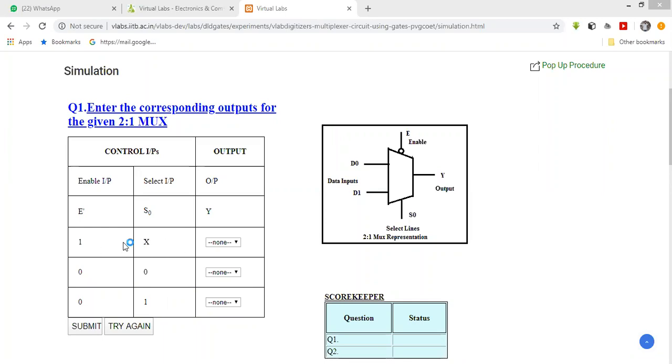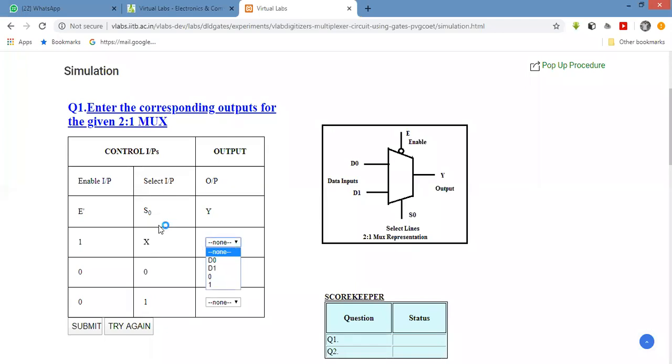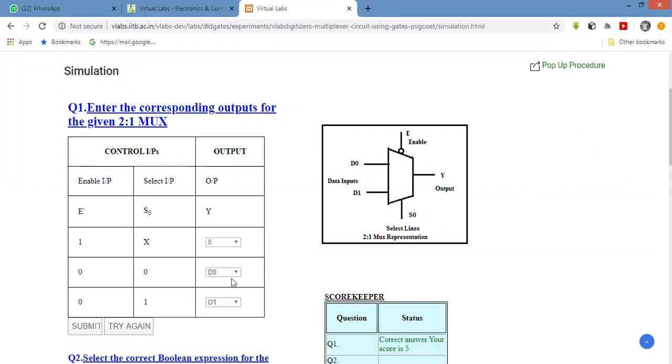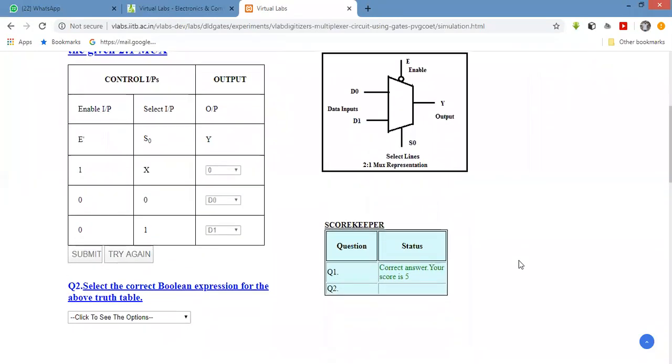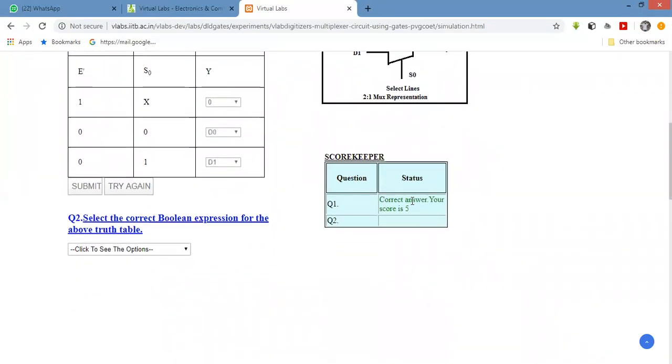Now first one, see here. For the don't care condition, if the select line is either 0 or 1, the output condition is 0. When the select line is equal to 0, D0 is going to connect. When the select line is equal to 1, D1 is going to connect. Check it, submit the answer. See here, correct answer, your score is 5.